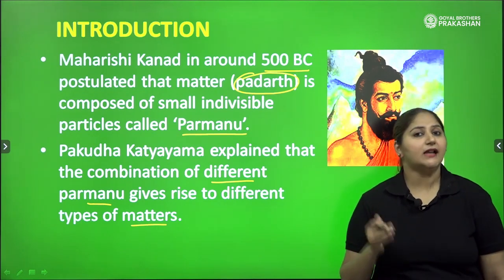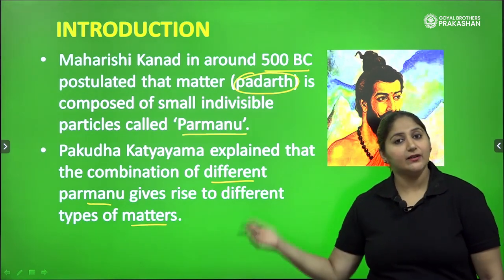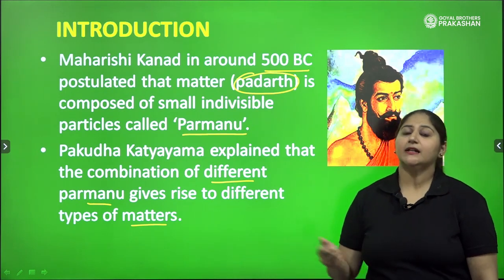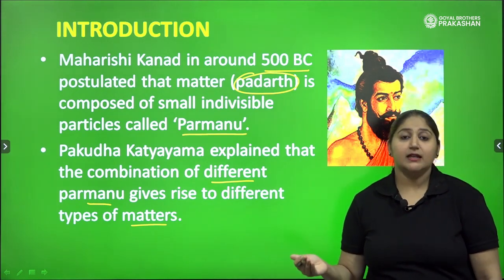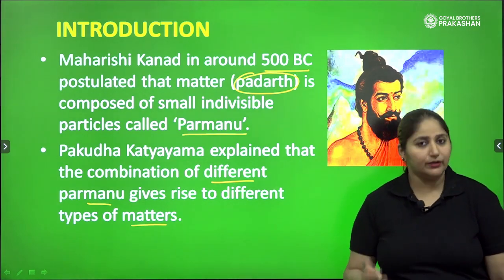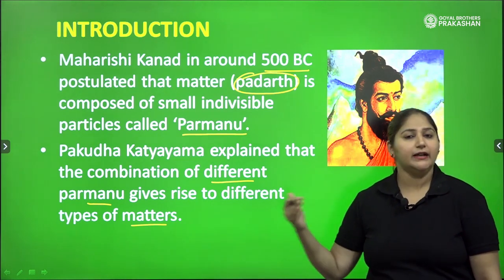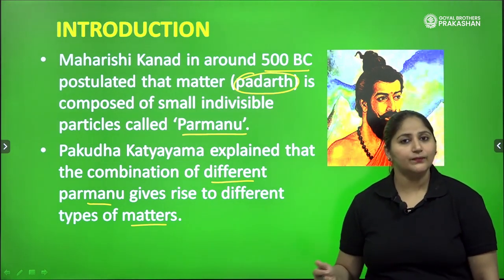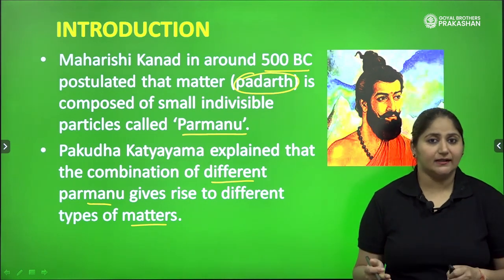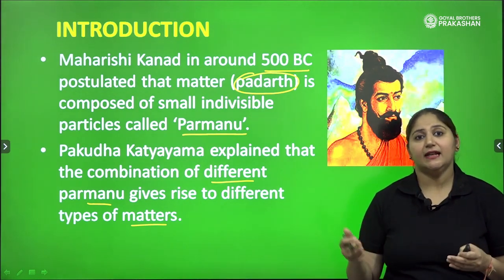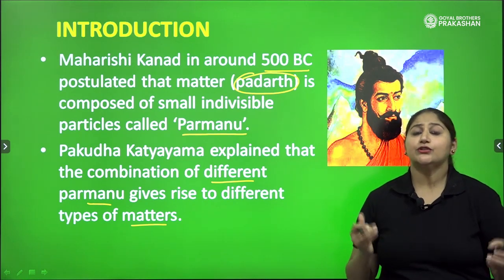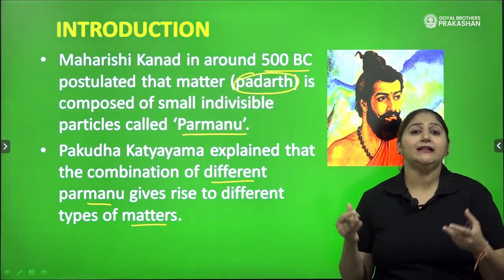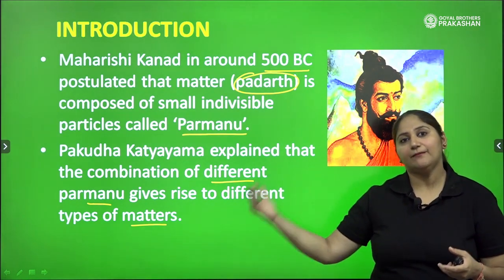Carbon dioxide has carbon and oxygen to make carbon dioxide, which is CO2. Similarly, when we talk about sodium chloride, should its constituents be the same as water and carbon dioxide? Definitely no. Sodium chloride is NaCl, right? Its formula is NaCl. It contains sodium and chlorine. So the constituents completely differ in different types of matter.